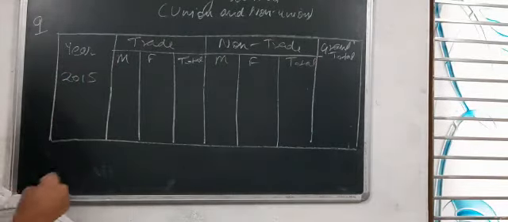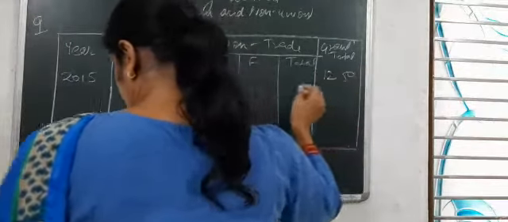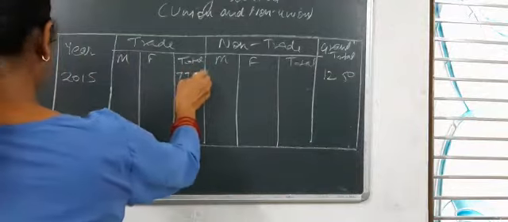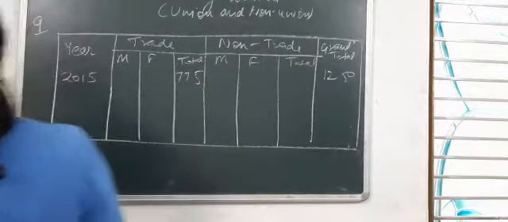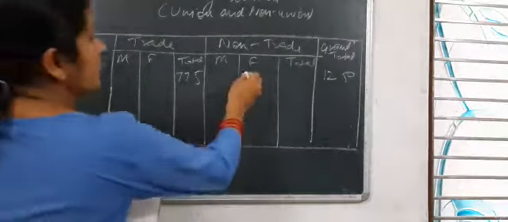So in the year 2015, 1,250 workers were in a factory, total 1,250, and 775 were trade union. The number of women workers employed was 125, out of which 70 did not belong to any trade union.